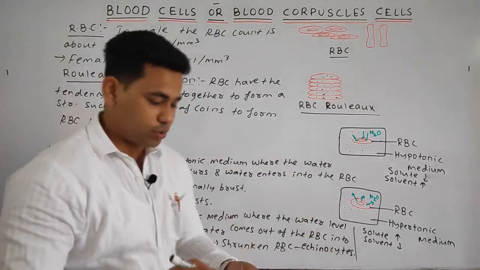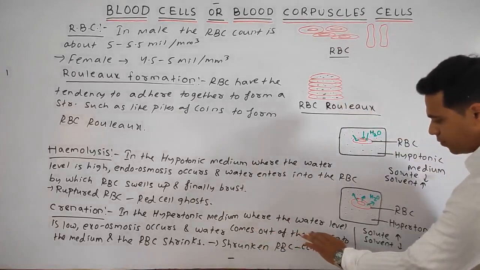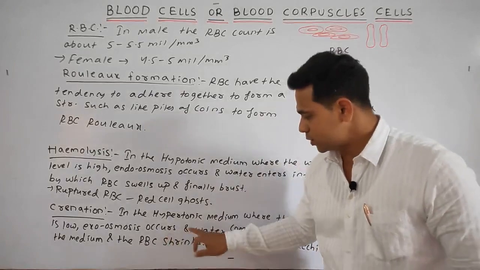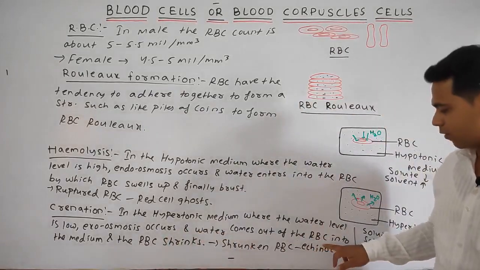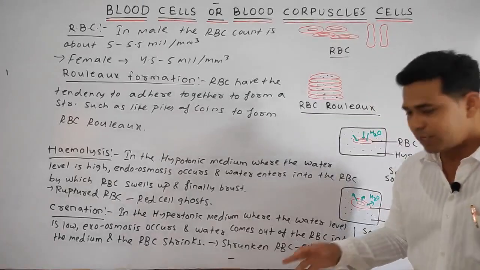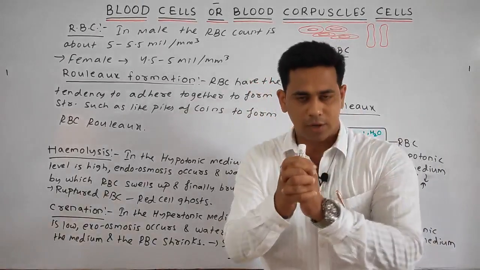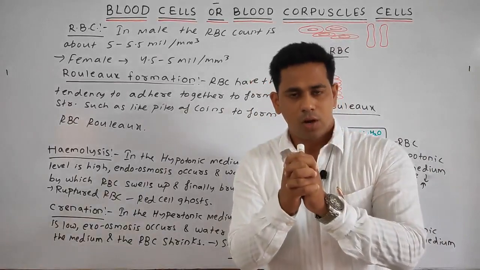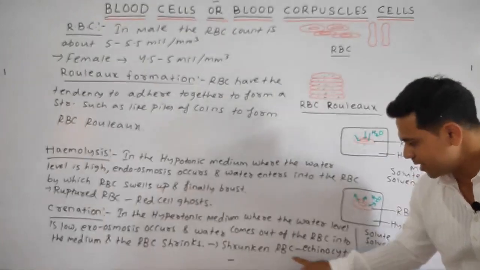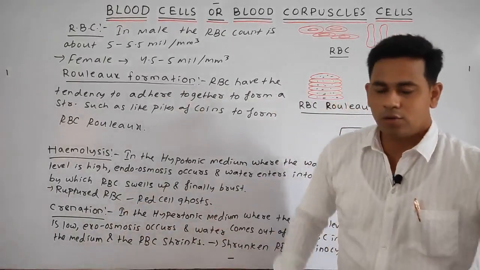Echinocytes. Okay, students. So what I have written here: in the hypertonic medium where the water level is low, exoosmosis occurs and the water comes out of the RBC into the medium, and the RBC shrinks. Shrinks means from the swollen or normal shape it becomes shrunken. That shrunken RBC is known as echinocyte. Here the ruptured RBC is known as the red cell ghost.